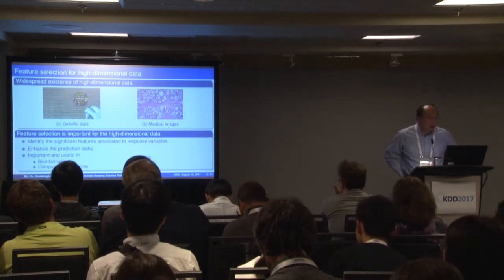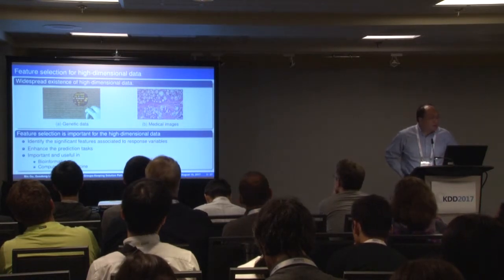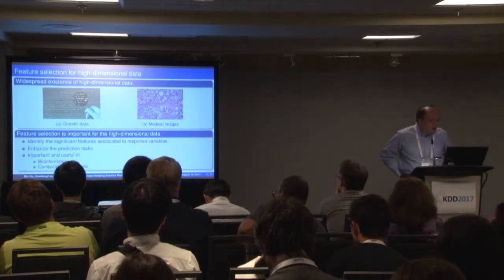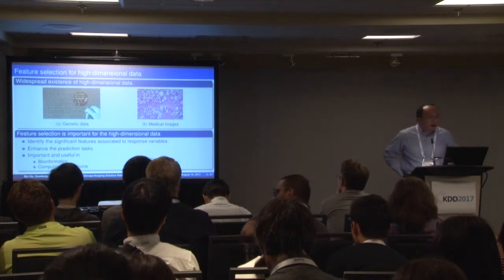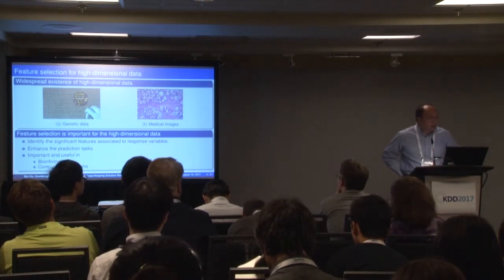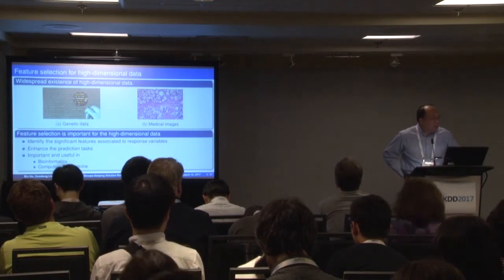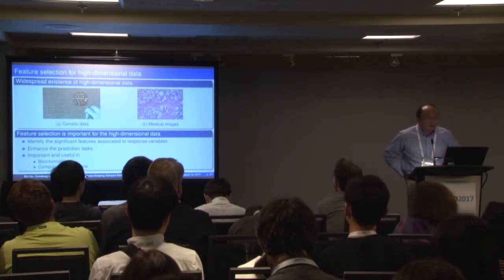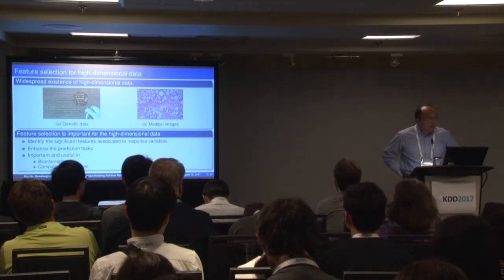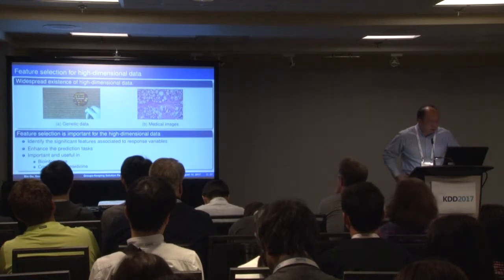Basically, we want to identify the significant features associated with the response variables. Such variables can enhance prediction tasks and also give us insight, especially in bioinformatics and computational medicine research. The selected features could be biomarkers to help drug design and therapy.